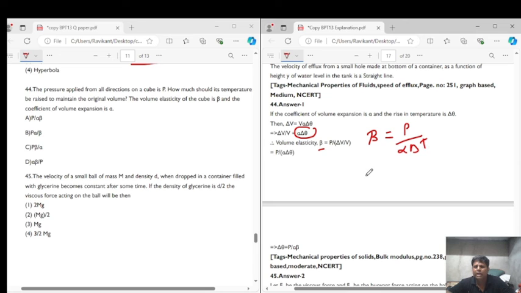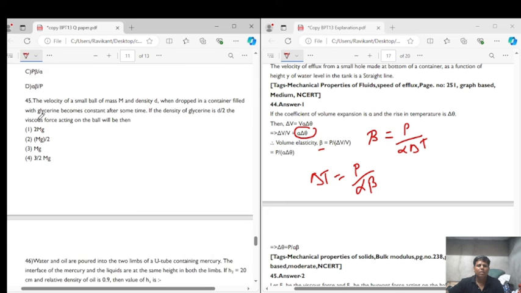Now we need to calculate delta T. So delta T or delta theta will be equal to P upon alpha beta, right? So delta theta is equal to P upon alpha beta. So the correct answer is option A. Option A is the correct answer of question number 44. Now let's get into question number 45.